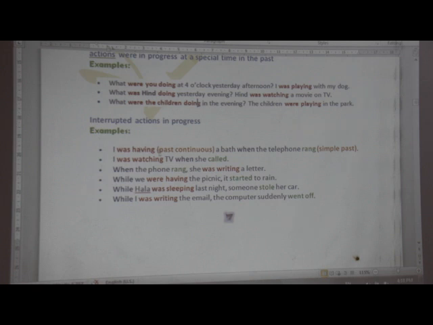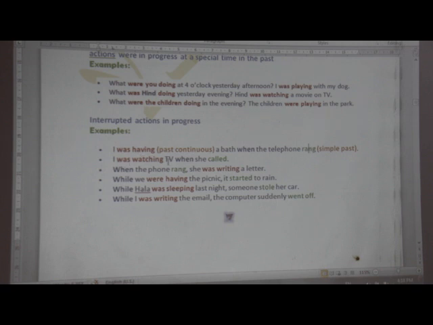So I was having a bath. So here we are talking about an action which was in progress when another action happened, and in this case it's the past simple. So I was having a bath when the telephone rang. So this is the action that happened after the past continuous and interrupted it.